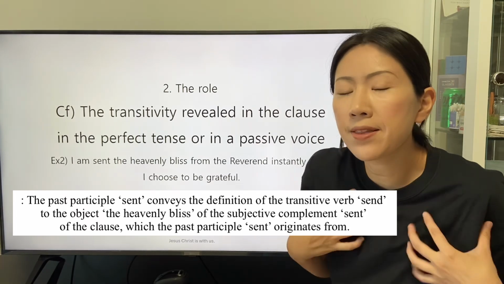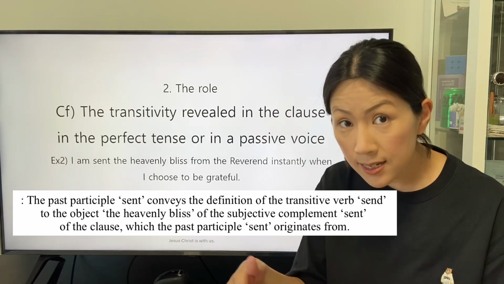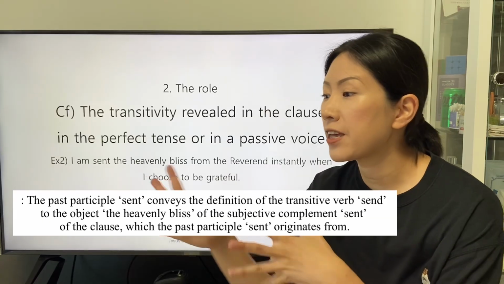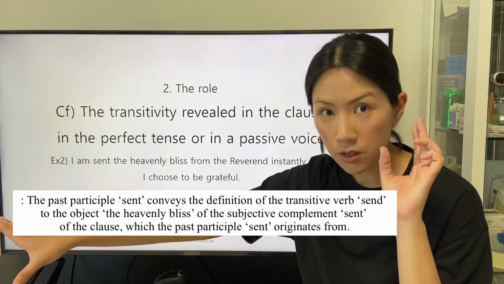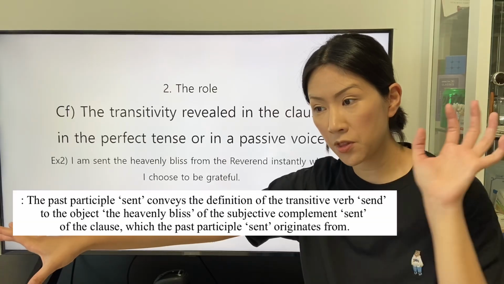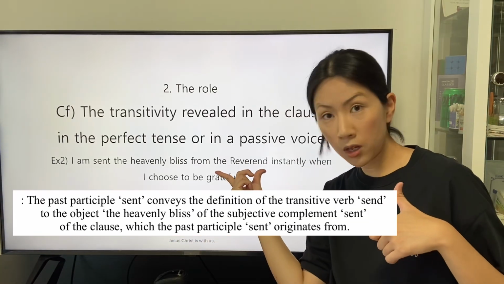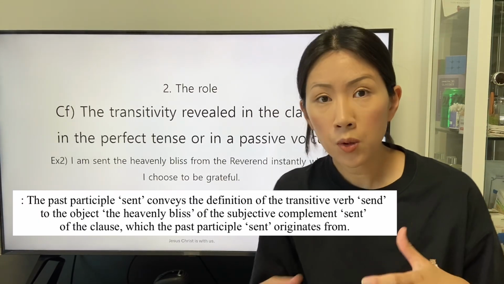So we can say that the first transitivity of the transitive verb send is applied to reveal the fact that the indirect object receives the definition of the transitive verb send from the subject, the Reverend, in the clause stated in the active voice.